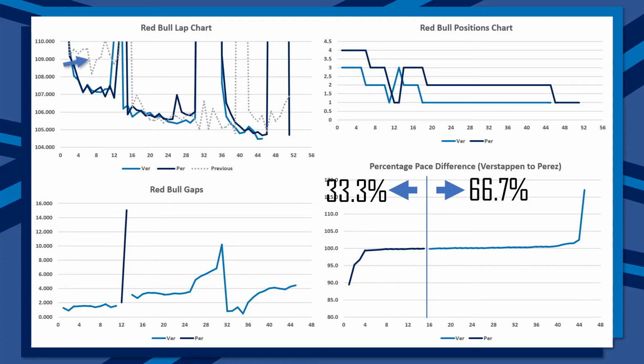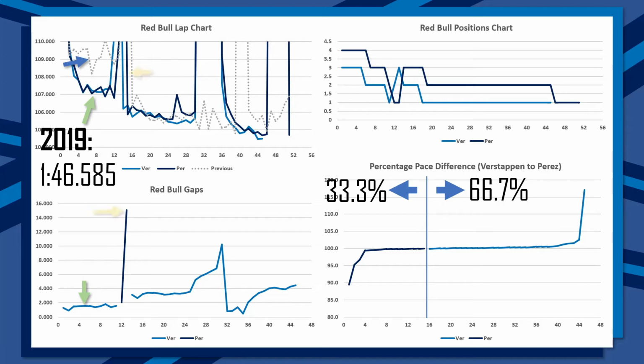And we can see by this grey dotted line here that their average 2019 lap time pace in clean air was a 1:46.585. Again, we will come back to this number a little bit later on. But unlike the Mercedes pair in the first stint, they were essentially even. The gap stayed at just under 2 seconds for the entirety of the first stint.